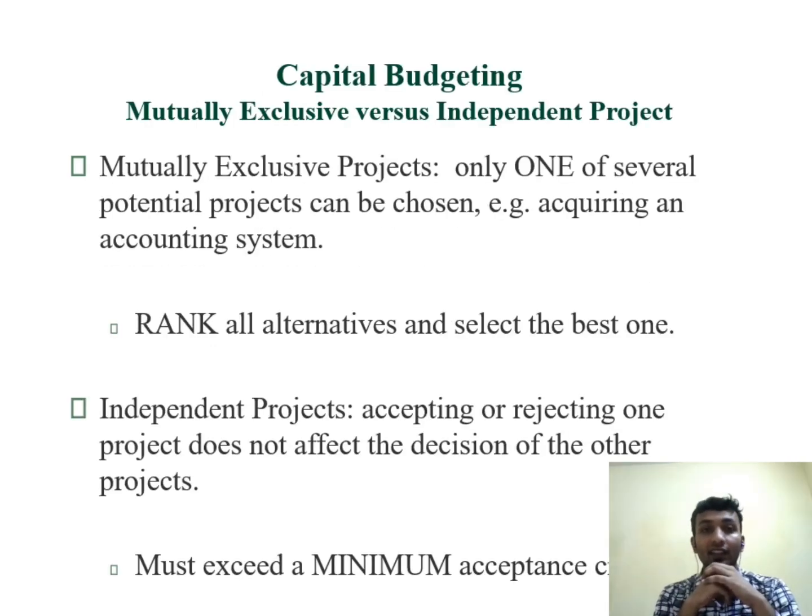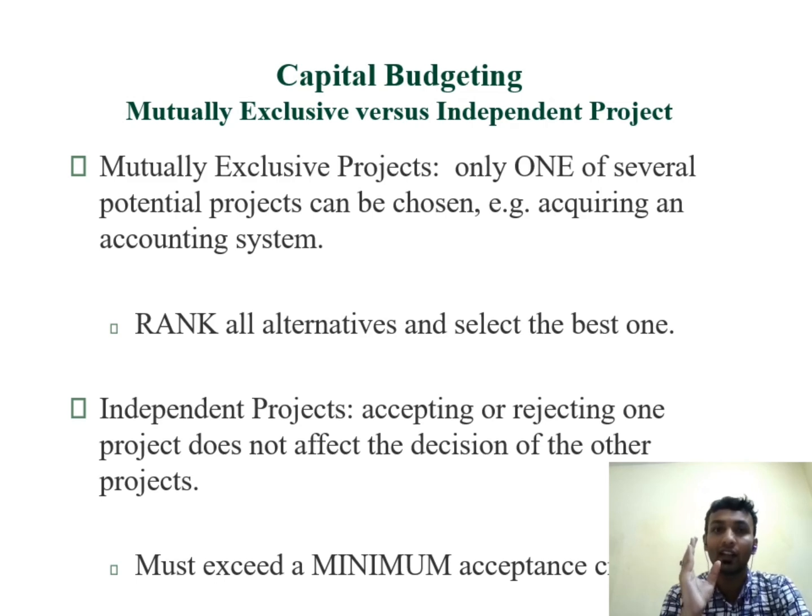In capital budgeting decisions, we find two types of projects: mutually exclusive projects and independent projects. Mutually exclusive projects are those in which there are a lot of alternatives, and among those alternatives we decide which project is the best or ideal one, which project gives us the best ROI.